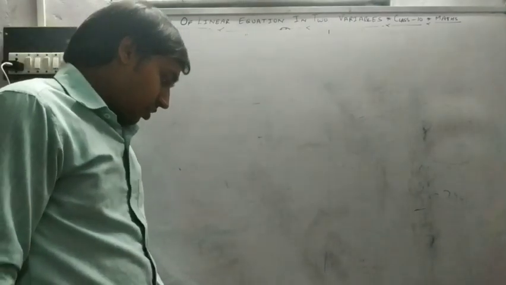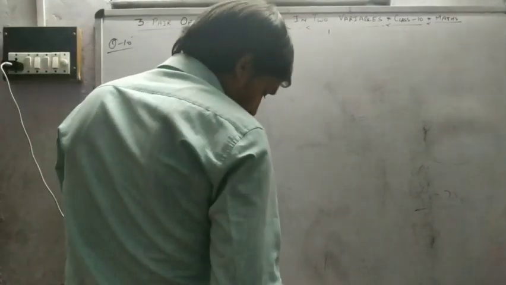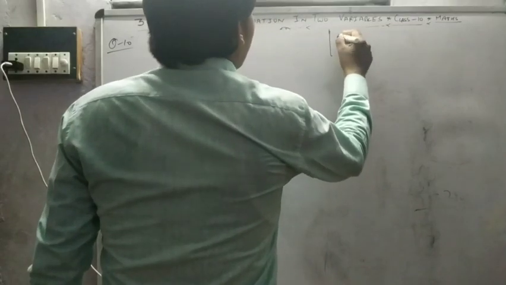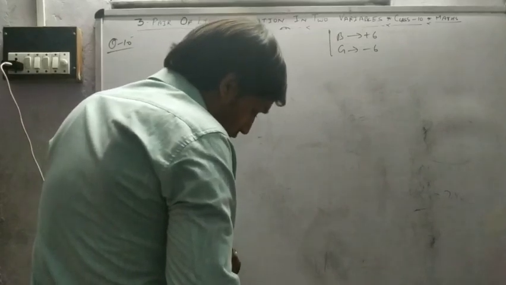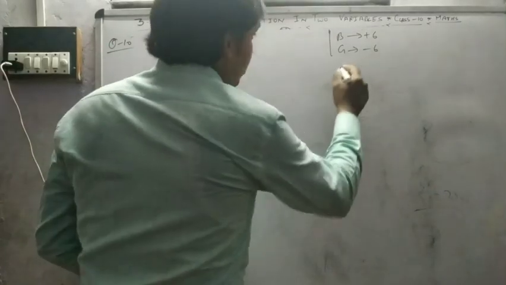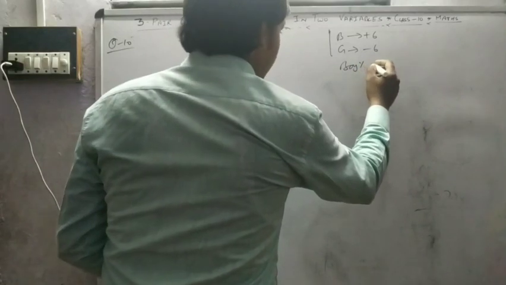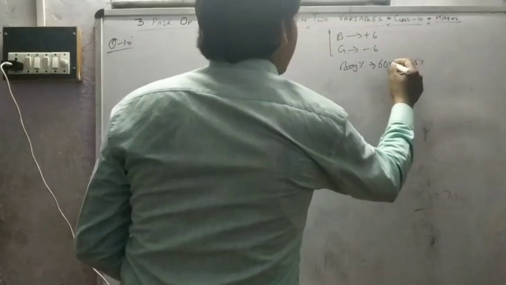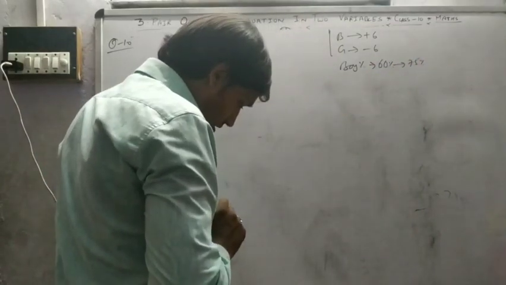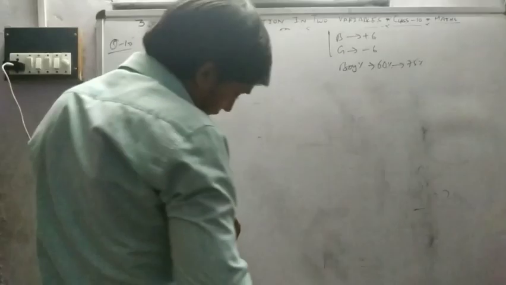Another question given by you. It's the miscellaneous problem. When 6 boys were admitted, means 6 boys admitted and 6 girls left, the percentage of boys increased from 60 to 75%. Find the original number of boys and girls in the class.